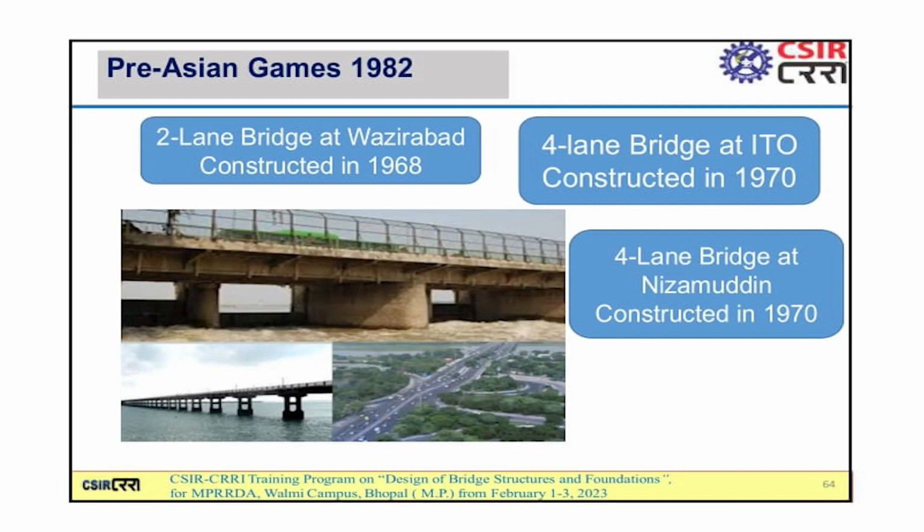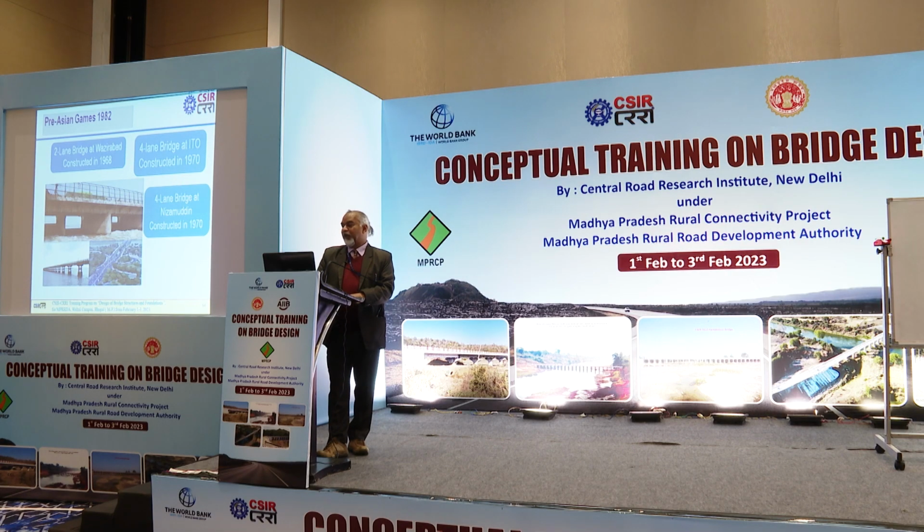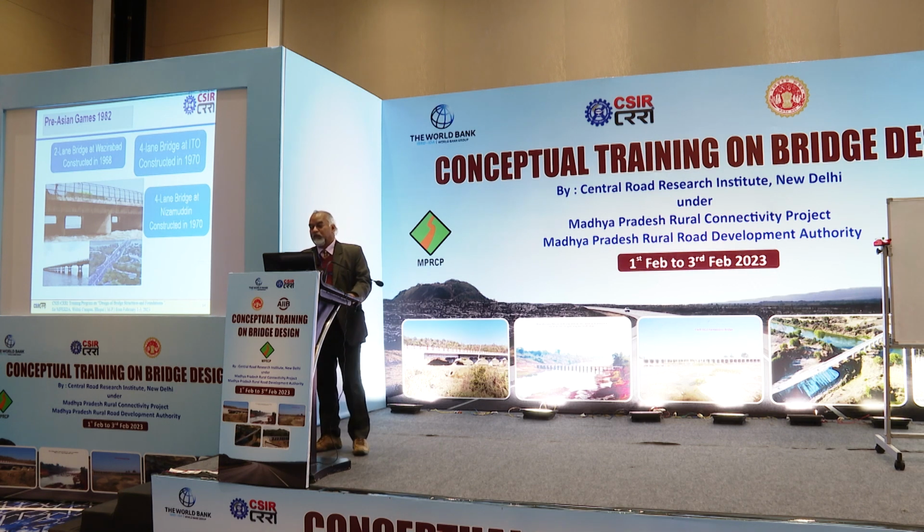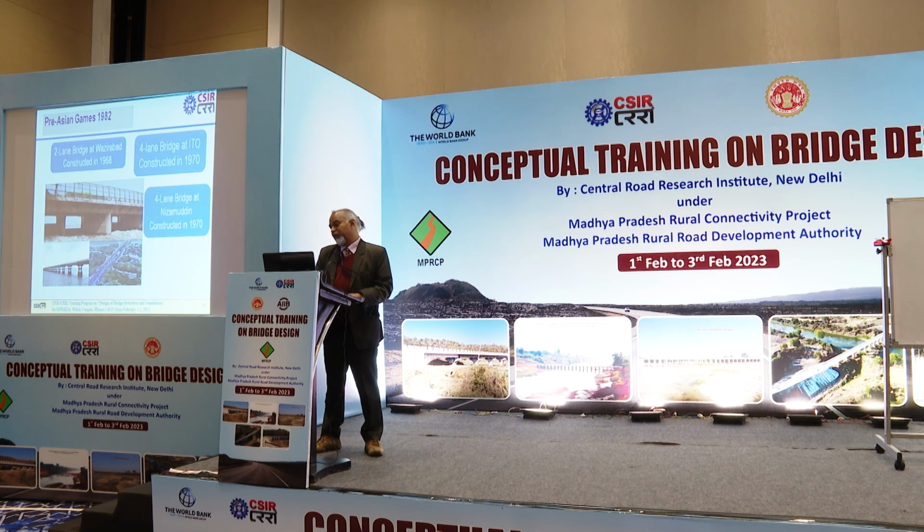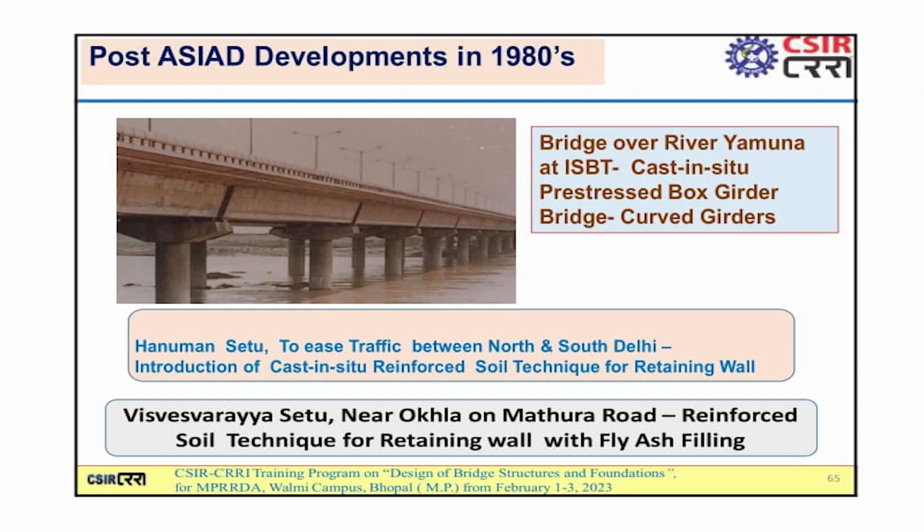Before the 1982 Asian Games, there was a 2-lane bridge at Wazirabad, which was constructed in 1968, a 4-lane bridge at ITO, which was constructed in 1970, and a 4-lane bridge at Nizamuddin constructed in 1970. There were only 3 bridges, but presently we have more than 10 bridges over River Yamuna to cross from one end to another. A new bridge was constructed at ISBT, which was a cast in situ, precast, prestressed box girder bridge having curved girders. Hanuman Setu was constructed, and Vishwakarma Setu near Okhla was constructed.